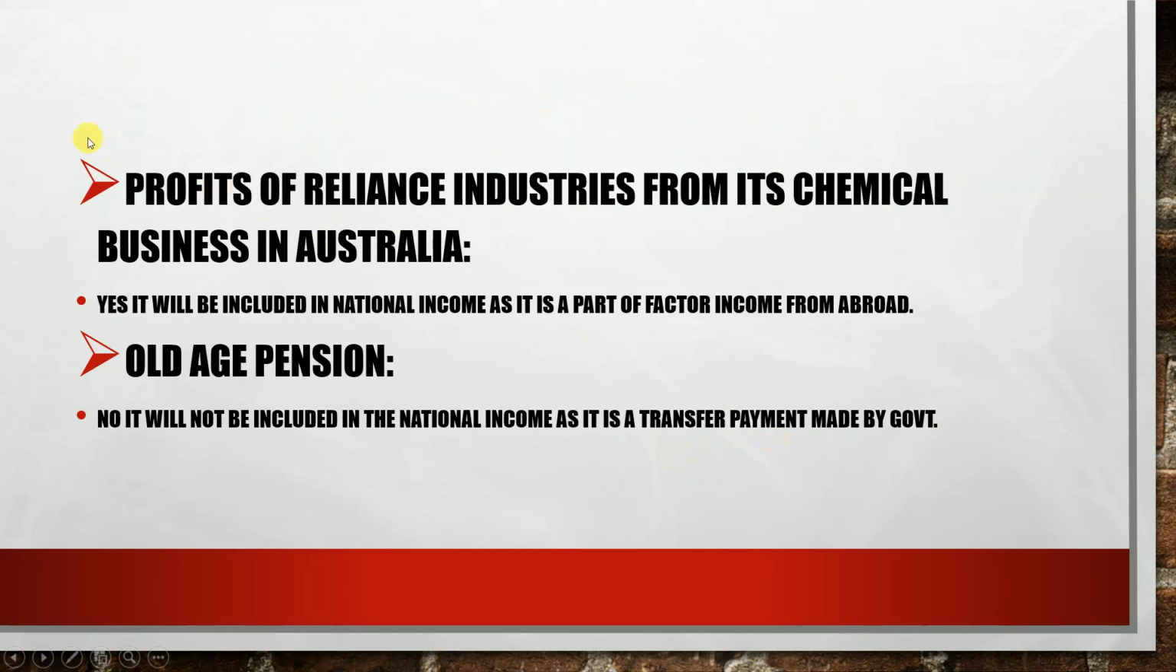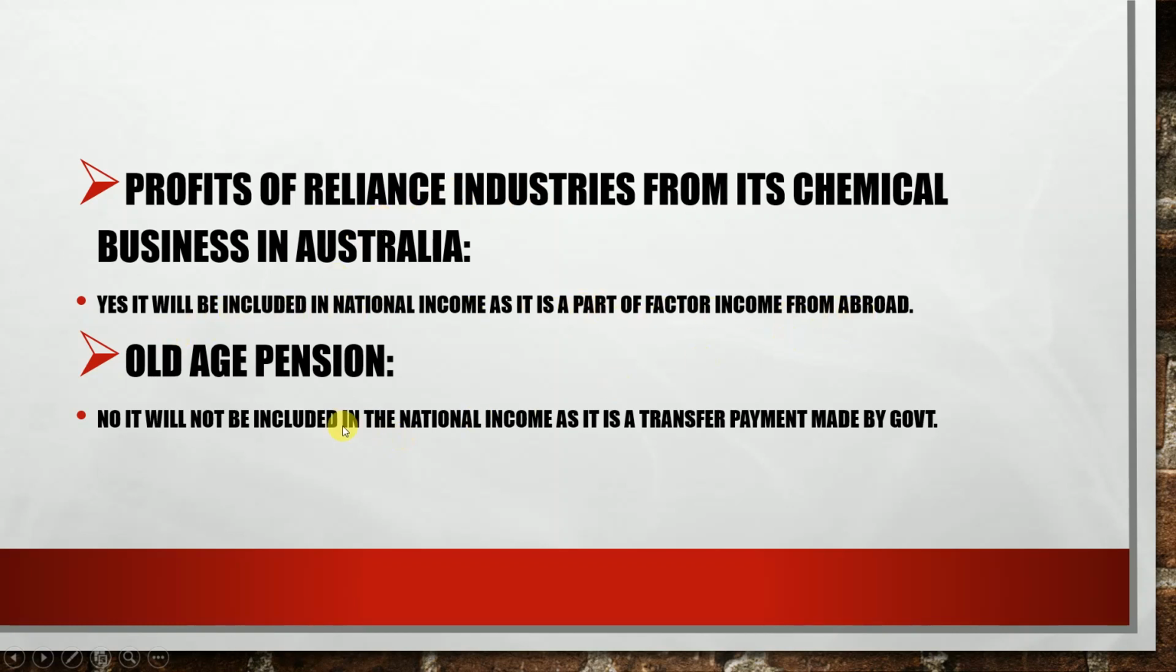Profit of Reliance Industries from its chemical business in Australia. Okay, profit of Reliance Industries. Here we are talking about national income, so we must see whether it is our normal resident or not. Reliance Industries is an Indian industry. That's why it will be counted in national income because it is a part of factor income from abroad.